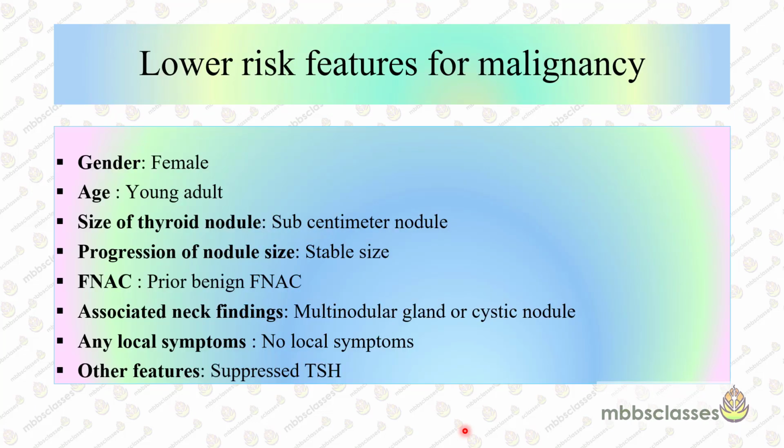Among the low risk features, just to recapitulate: females, young patients, size of the nodule less than 1 centimeter, a stable size of the nodule over a certain period of time, presence of prior benign FNC, and if it is a part of a multinodular disease, absence of any local symptoms, and suppressed TSH. These are the low risk features for malignancy.